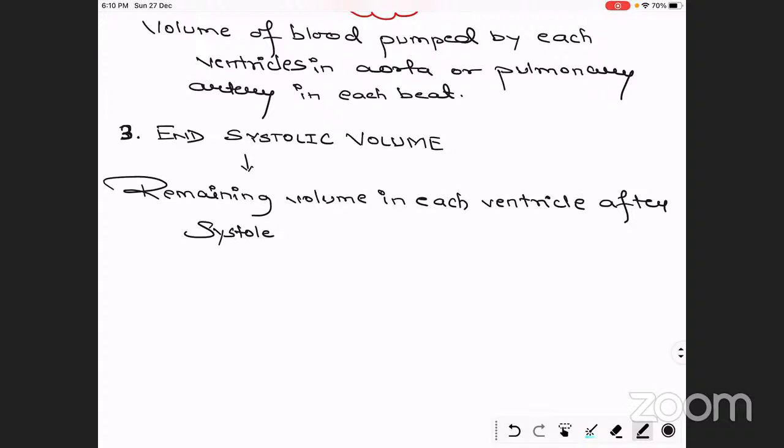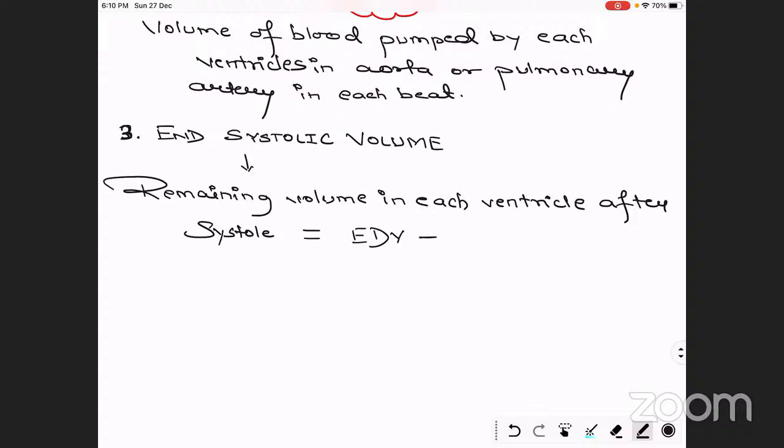To calculate how much blood is left inside, we use the end diastolic volume, which is present at the end of the diastole, when the ventricles are fully filled. We have already studied the stroke volume, the blood pumped into the pulmonary artery and aorta.